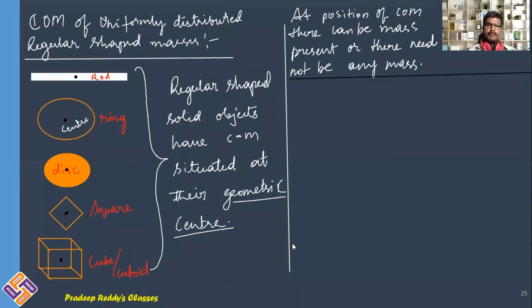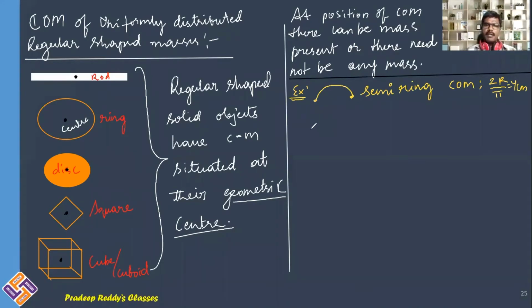For example, we can take a ring like this. This is a semicircular ring. For the semicircular ring, the center of mass is situated at a position 2r by pi, and this is along YCM. Because the bottom portion is removed, the center of mass is shifted upward.